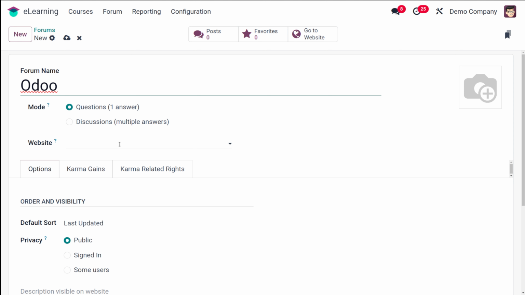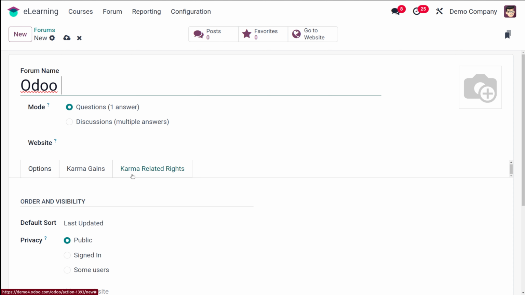Odoo Forum is basically a question and answer forum designed with providing customer support in mind. Adding a forum to a website enables you to build a community. You can encourage engagement and also the sharing of knowledge. So that's the website, let it be there.